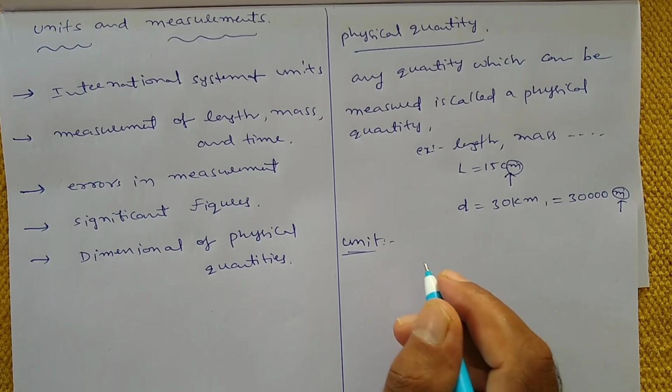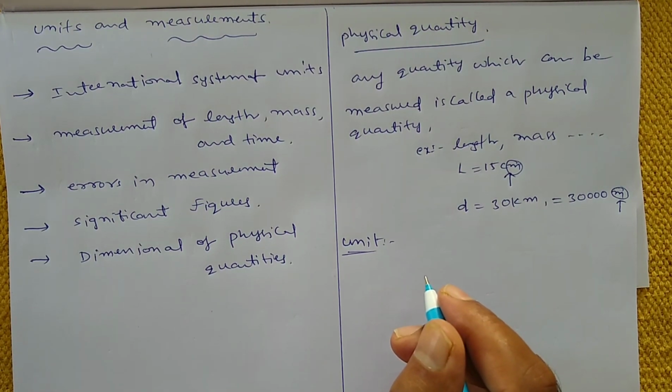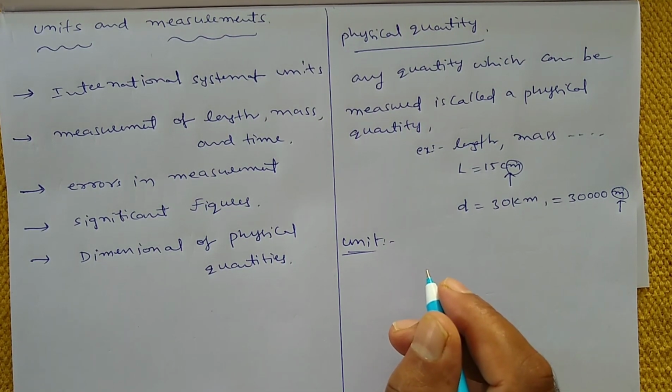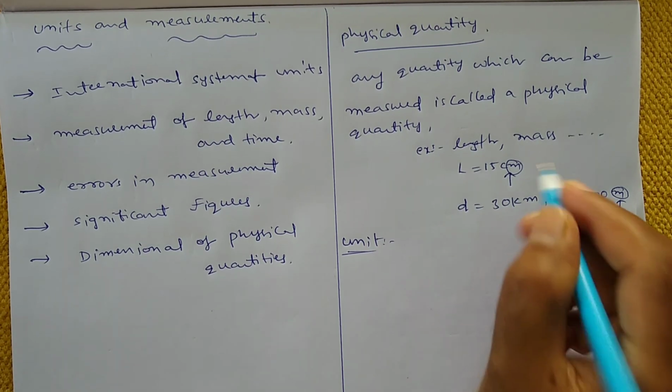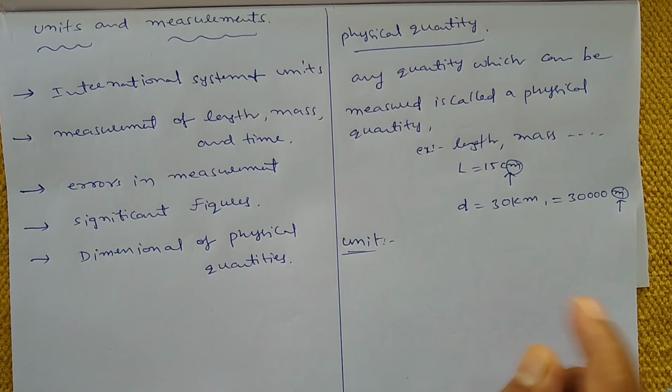So to measure a physical quantity we need a standard of the same quantity. See here also meter, here also meter. So we are maintaining a particular standard.